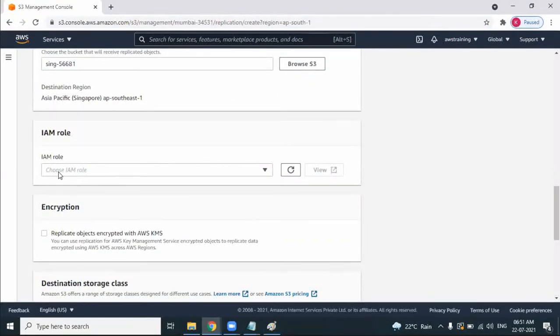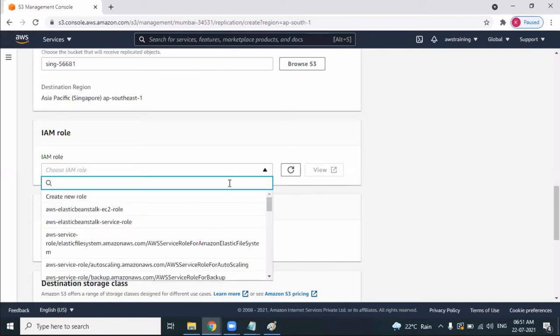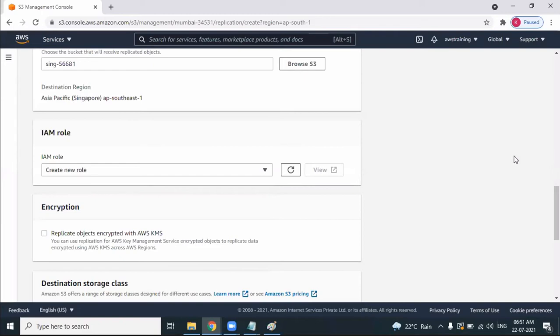You need to create an IAM role. IAM role is all about establishing a relationship between the regions. So you need to create a new role. That's fine. Just select IAM role. That's enough.